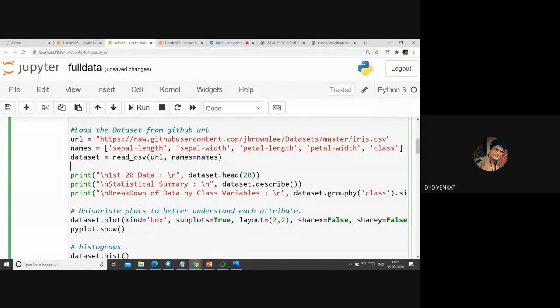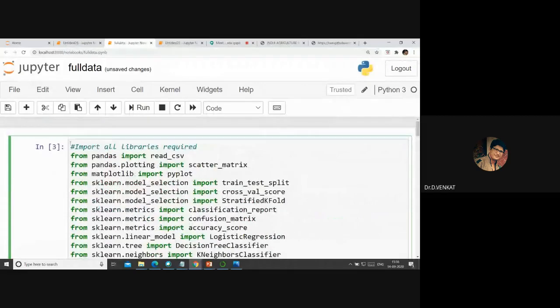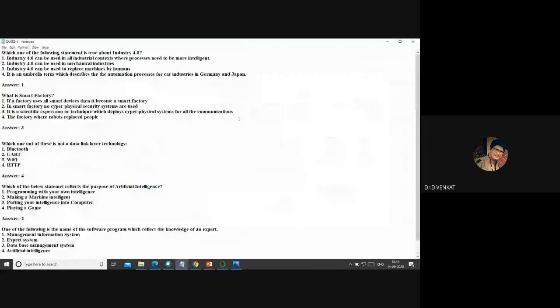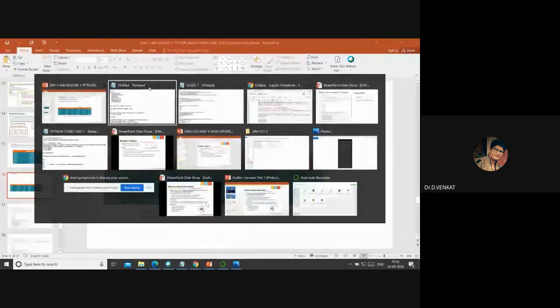Then I wanted to group by based on the class. I can do that also, right? And then I can also draw a plot. With that, I will just show you how this works. You all try to do this step 1. Everybody ready? I have put it in a code. I'll give you the code. Should I give you the code or should I copy paste so you will do it? Either way is fine.